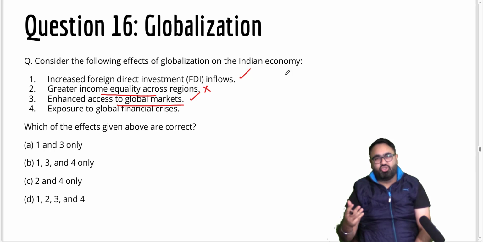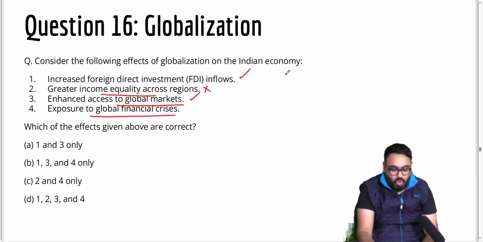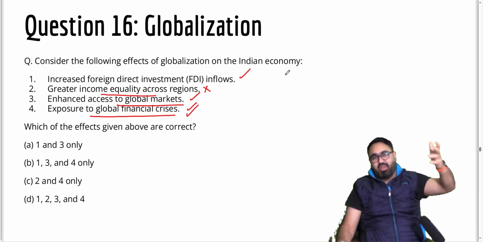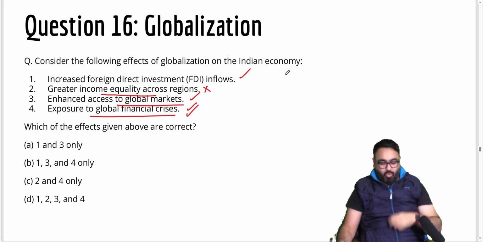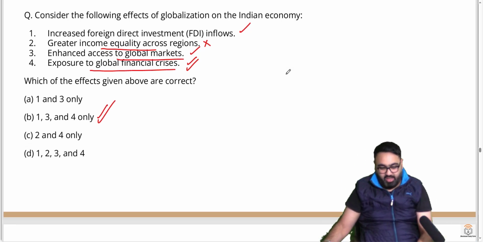Expanded access to global market, yes. You, for example, as a consumer, you will be able to buy stuff from branded companies. Exposure to global financial crisis, yes. The reason why a financial crisis in America will harm almost the entire world is because the entire world is connected due to globalization. The answer thus becomes B. 1, 3 and 4 here are correct.